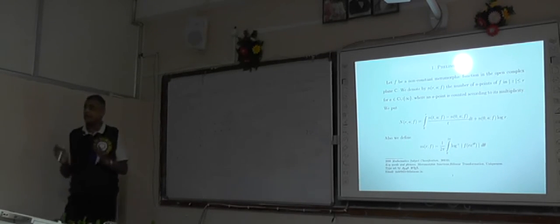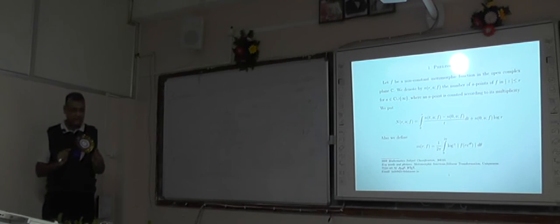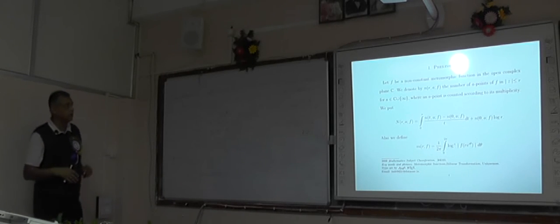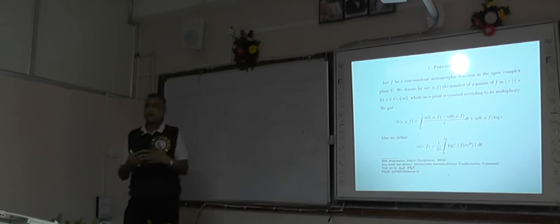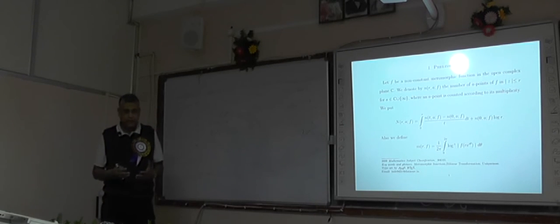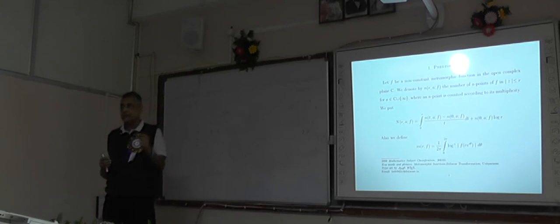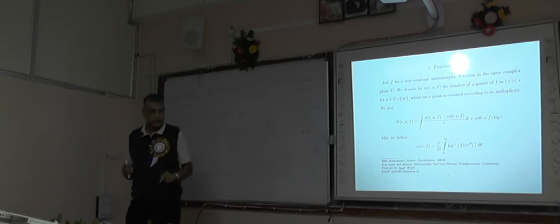It does not have any essential singularity in the finite complex plane. If there is any essential singularity, that must be at the point at infinity. And since it has no essential singularity in the finite complex plane, naturally it has only a finite number of zeros in any finite region. Otherwise, it would have a limit point there which would be an essential singularity.